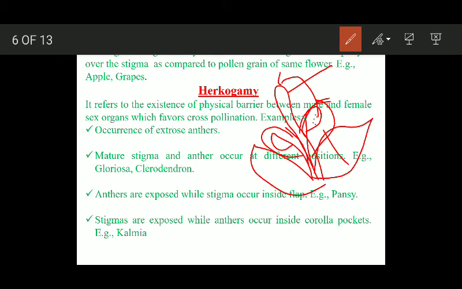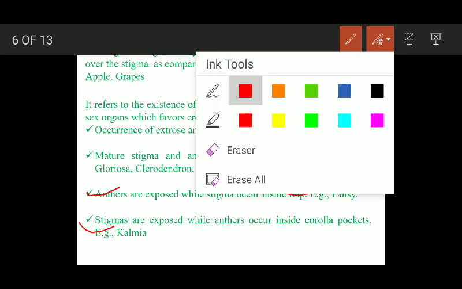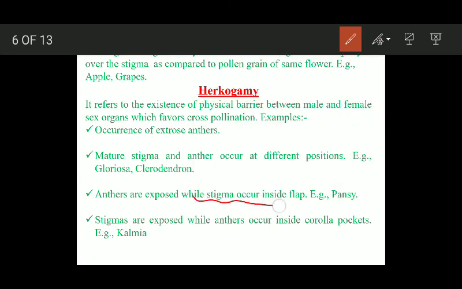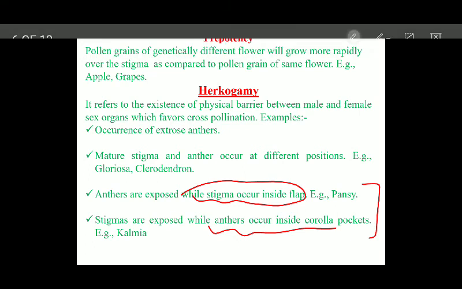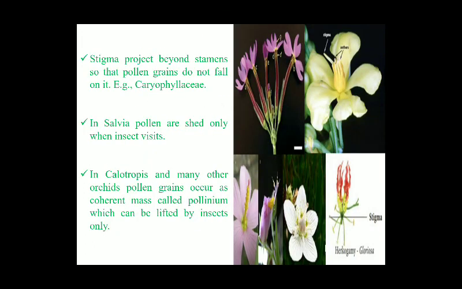So in these two examples, you found that in one case the stigma is enclosed while in another one, the anthers are enclosed. Both these strategies prevent self-pollination. Another example is the stigma projects beyond stamens so that the pollen grains do not fall on it.